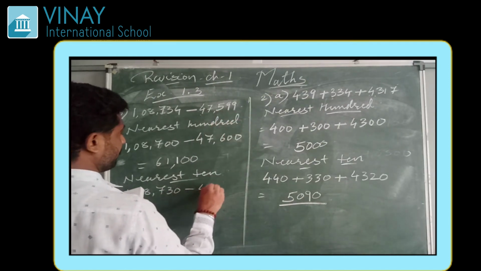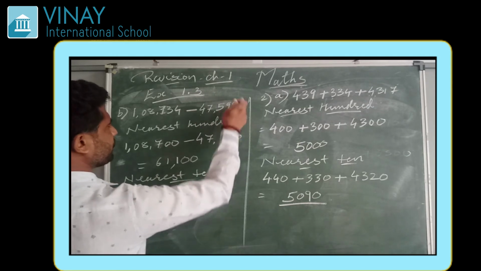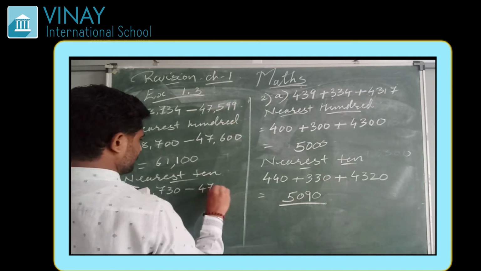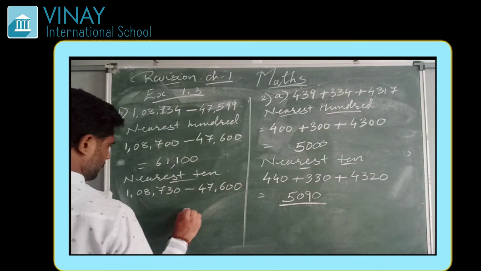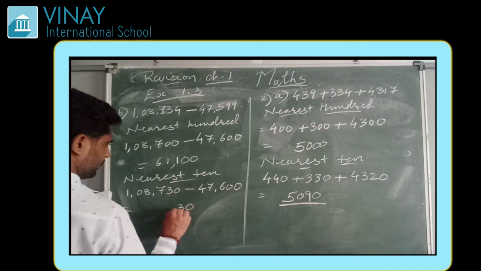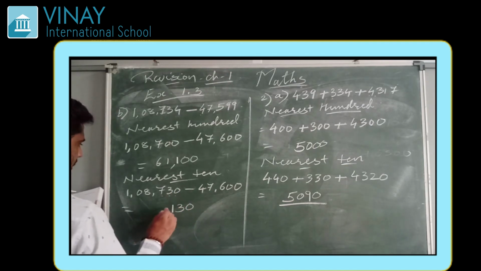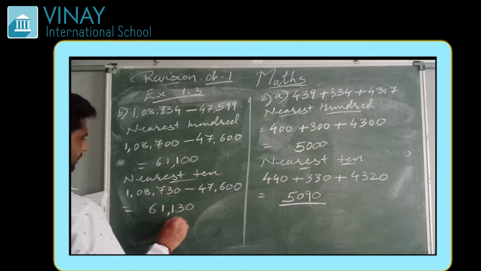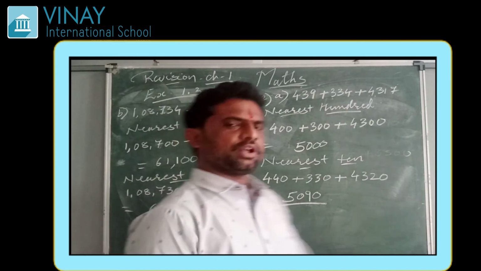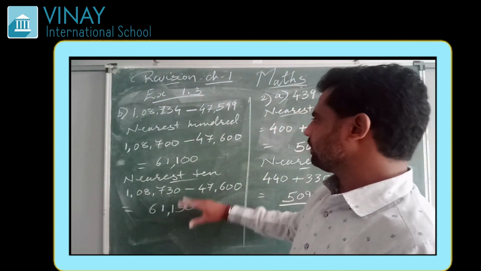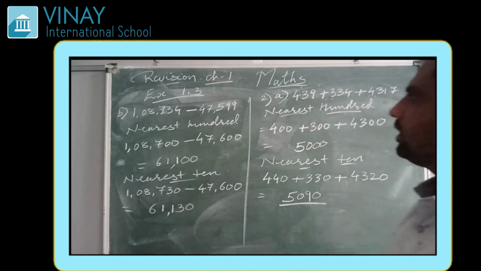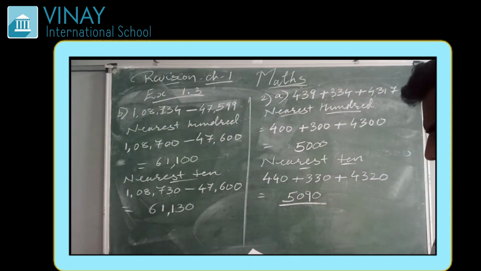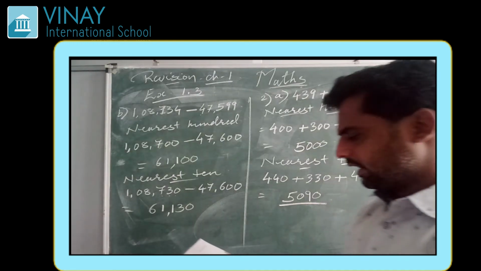Here it is 599, so nearest 10 to this is 47,600, and so the result is 0 minus 0 is 0, 3 minus 0 is 3, 7 minus 6 is 1, again 8 minus 7 is 1 and 10 minus 4 is 6. So 61,130. If you again round it to nearest 100, then it is 61,100. So this is how you can do it by estimating, rounding to nearest 10 and nearest 100.